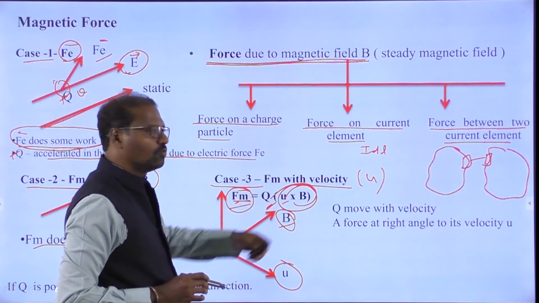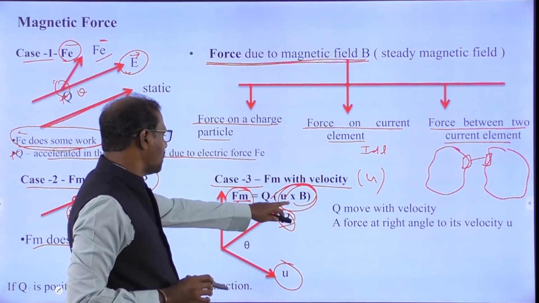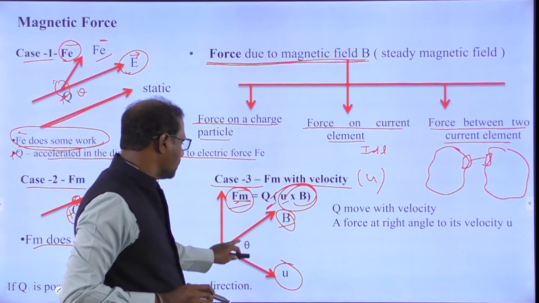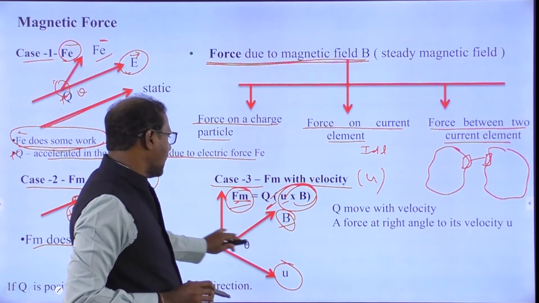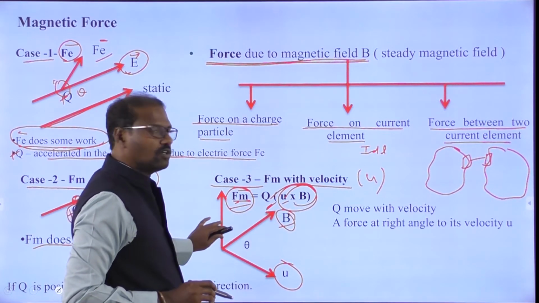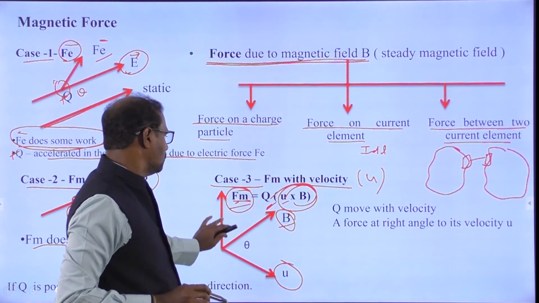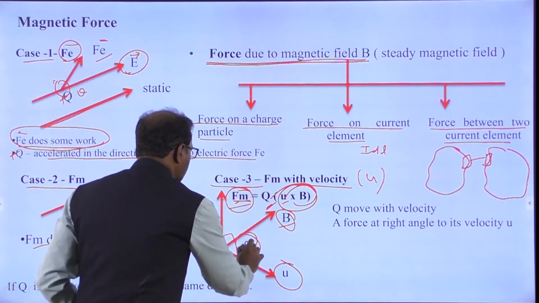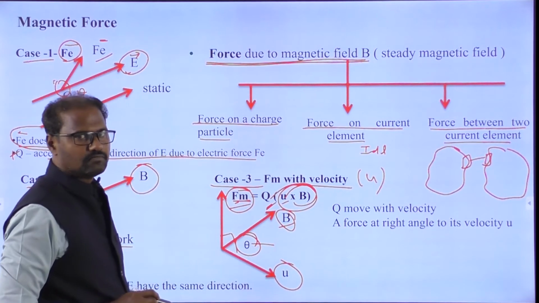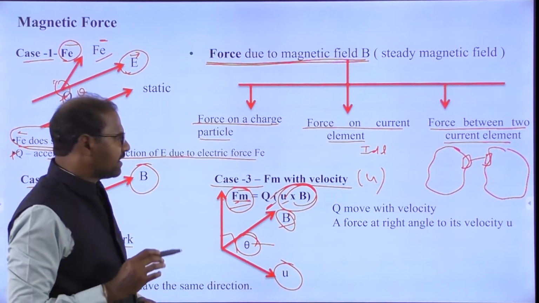So Q means a charge moving with some velocity. The force is at a right angle to the velocity u, and the angle we can define as theta. So what do we understand from this?